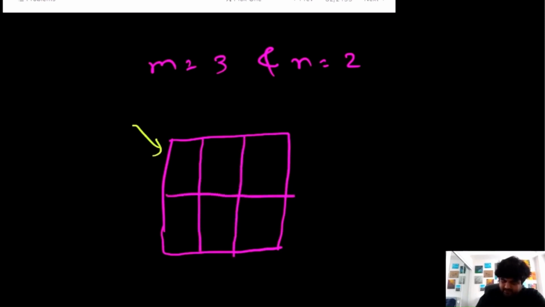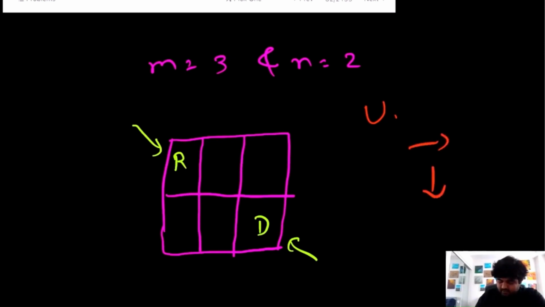This is where the robot is initially, so I'll just mark it as R, and this is the destination that robot wants to reach, the bottom right corner. Now we know we need to find how many unique paths exist. So let's see how many unique paths we can make. At any given moment, the robot can either go on the right side or down. It cannot make any other steps.